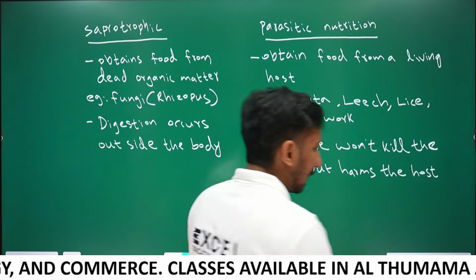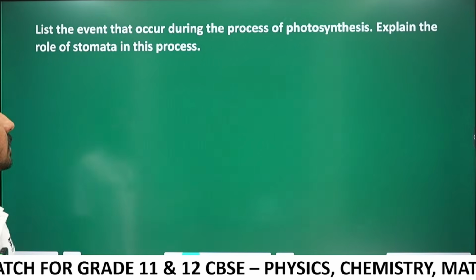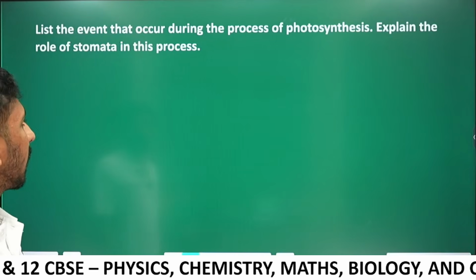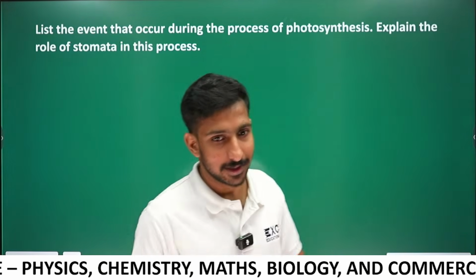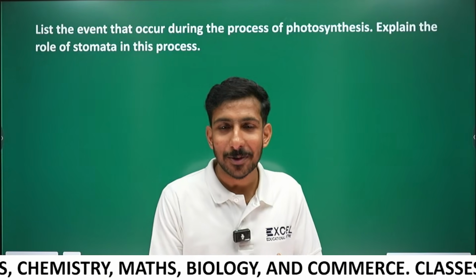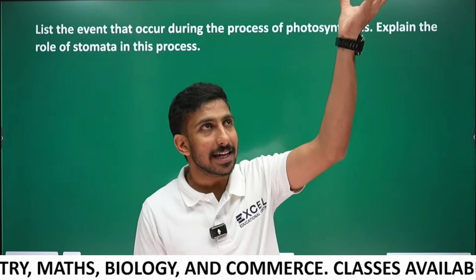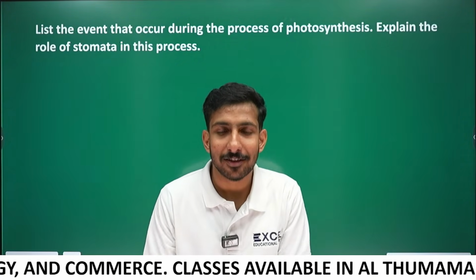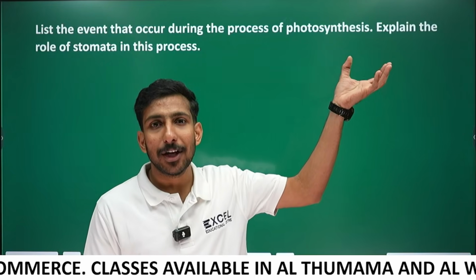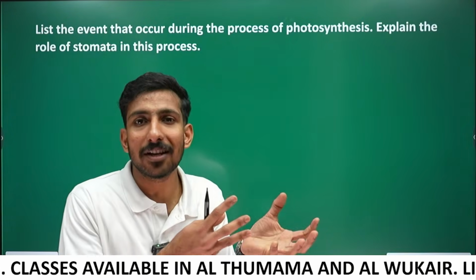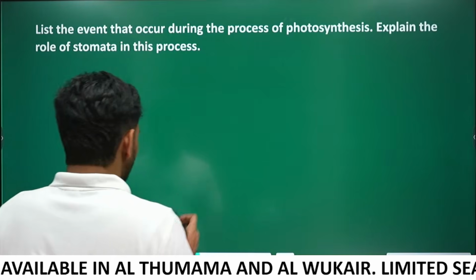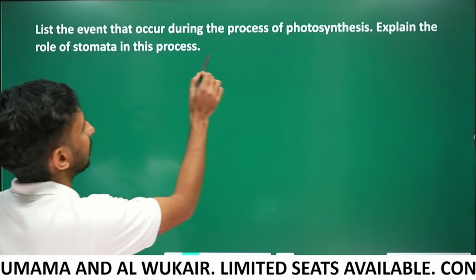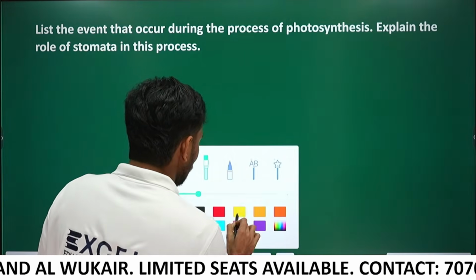Good. Next question: list the events that occur during the process of photosynthesis, and explain the role of stomata in this process. Photosynthesis occurs in the leaf. Plants take solar energy from sunlight, water through the root, and carbon dioxide from the atmosphere, and in the leaf they make food. So let's write the events occurring in photosynthesis.